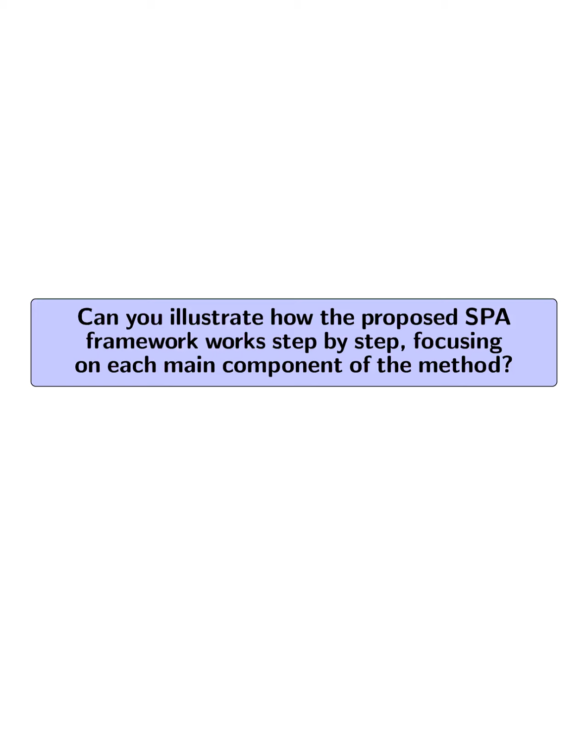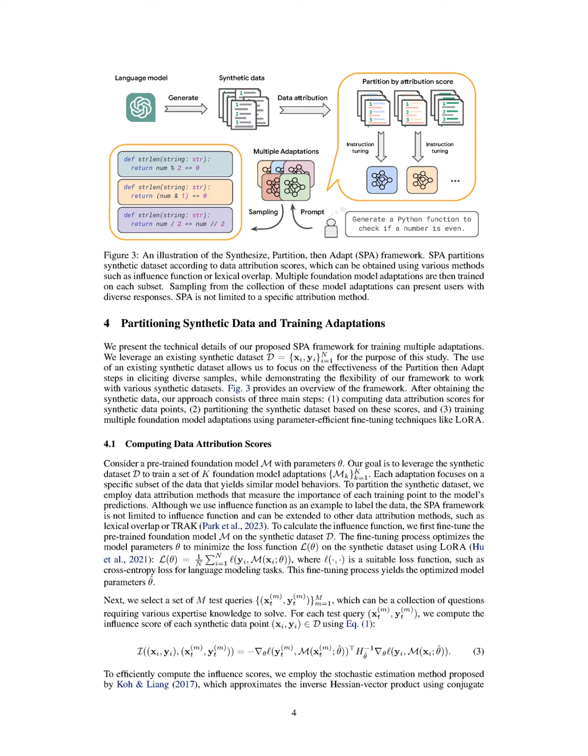Can you illustrate how the proposed SPA framework works step by step, focusing on each main component of the method? The proposed Synthesize, Partition, then Adapt SPA framework operates through a systematic three-step process. First, it computes data attribution scores for synthetic data points using methods like the influence function, which quantifies the importance of each training point to the model's predictions.